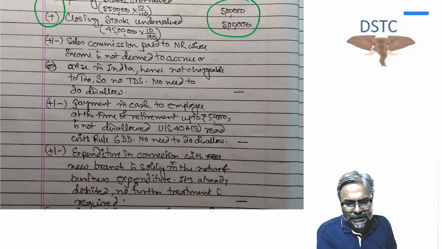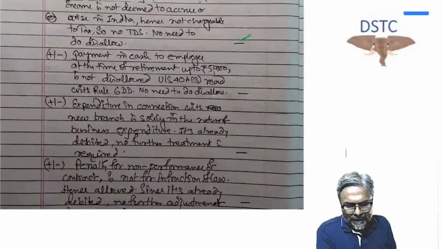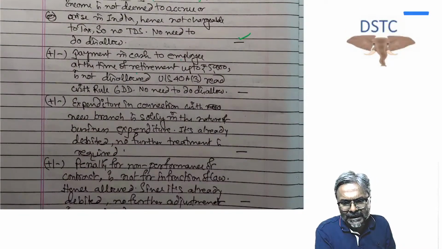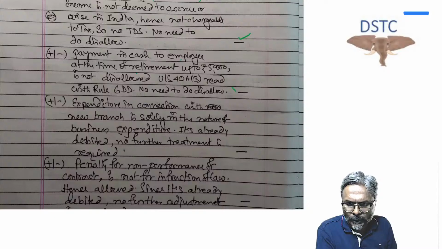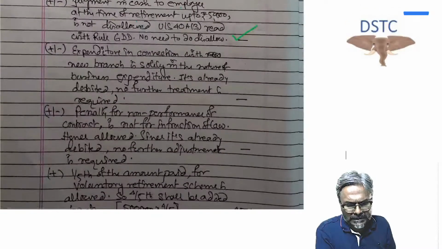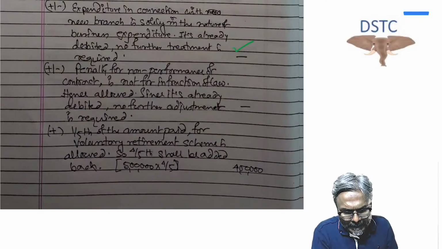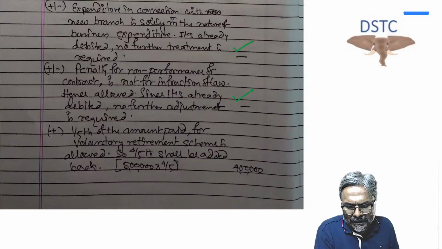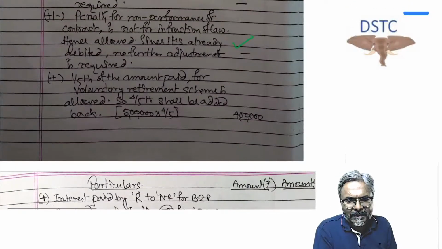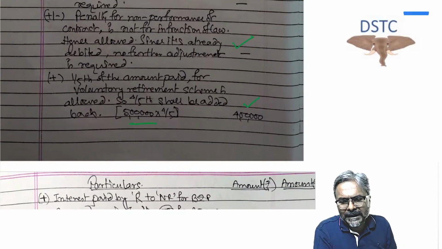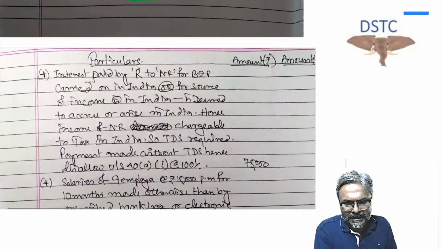Thereafter, sales commission paid to NR, no disallowance, so nothing has to be done. Payment made in cash to the employee at the time of retirement, if it is not more than 50,000, no disallowance. Expenditure in connection with new branch is allowed as deduction, so no adjustment. Penalty for non-performance of contract, because it is not a statutory penalty, is allowed as deduction, so no disallowance. The VRS 4/5 would be added back, so 4 lakh is added back.